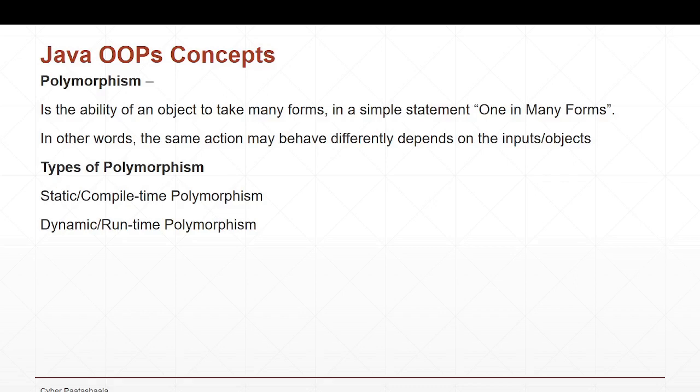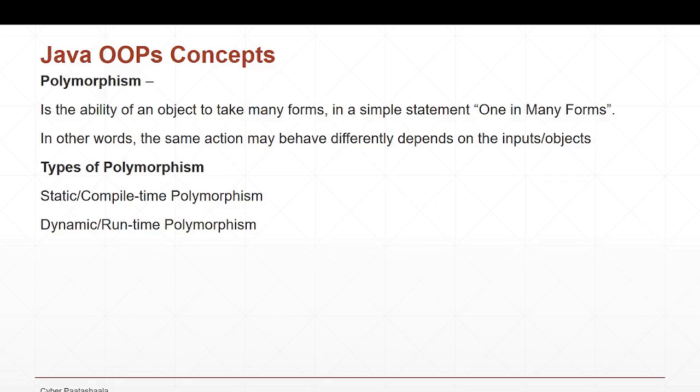So let's say you have a class in which you have two methods named sum. The first sum method is taking two arguments, and the second sum method is taking three arguments. If you are passing two inputs in a call to sum, the method which is taking two inputs will get invoked. In the same way, if you are passing three arguments to the sum method, the method which is taking three inputs will get invoked. This is how polymorphism gets implemented.